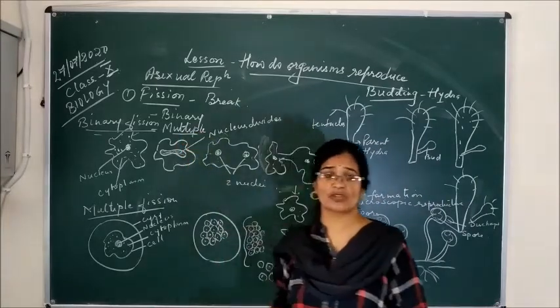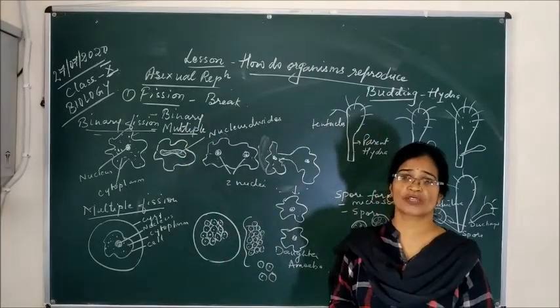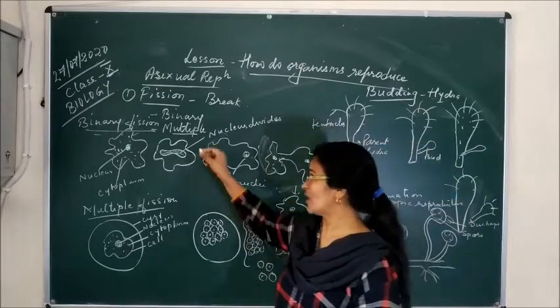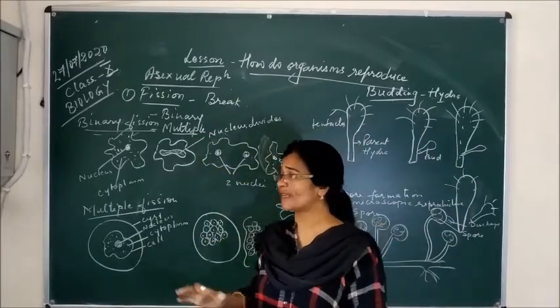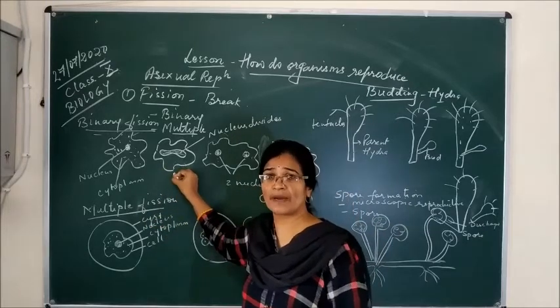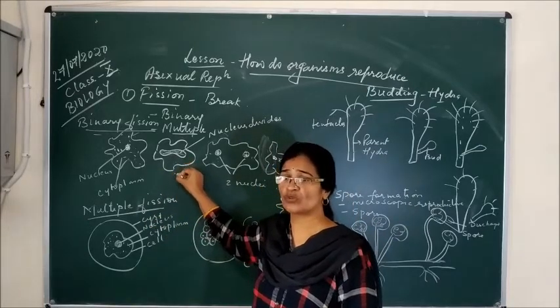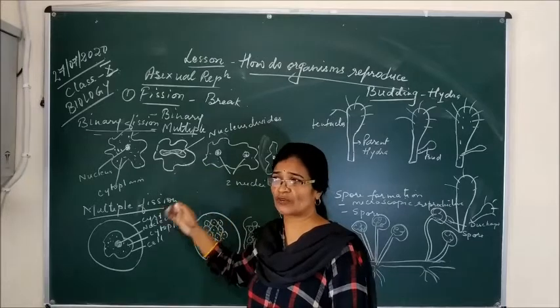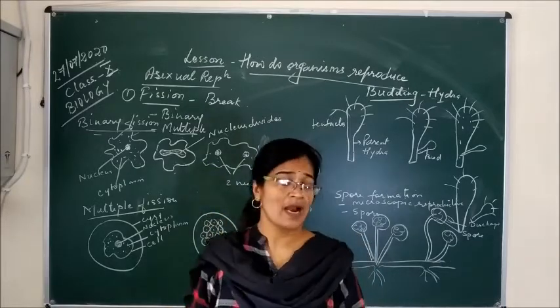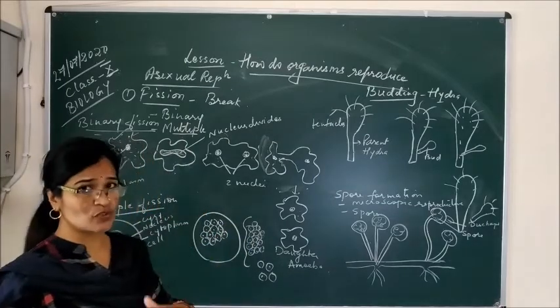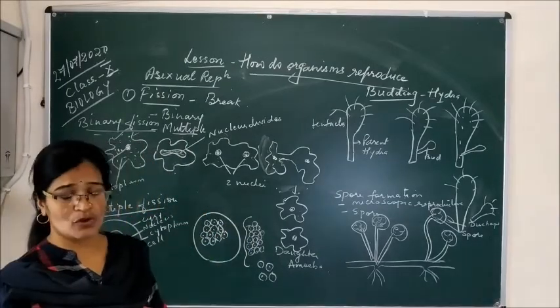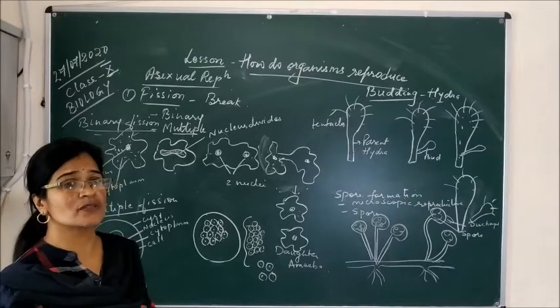Multiple fission is also a type of asexual reproduction in which one organism splits into many new organisms. As you have seen in the amoeba, one nucleus divided into two different nuclei, and the two nuclei formed the two daughter amoebae. But in multiple fission, multiple means it breaks into many new organisms; the nucleus divides into many.